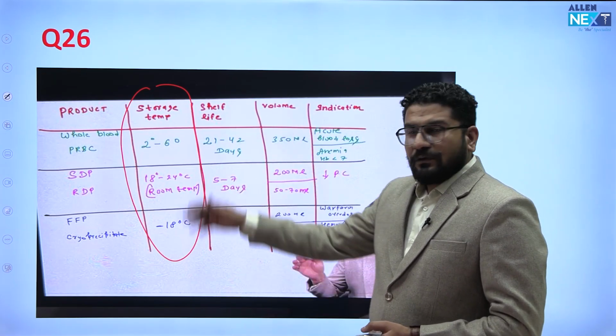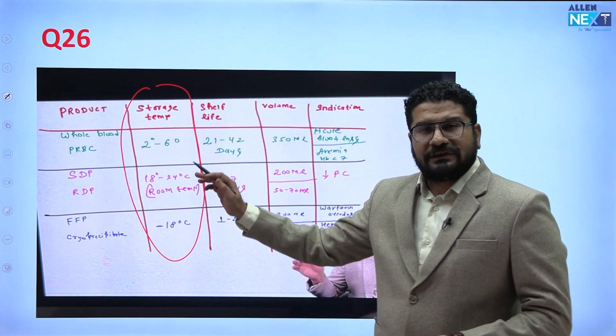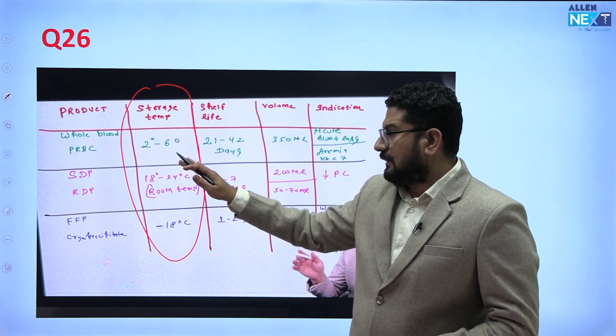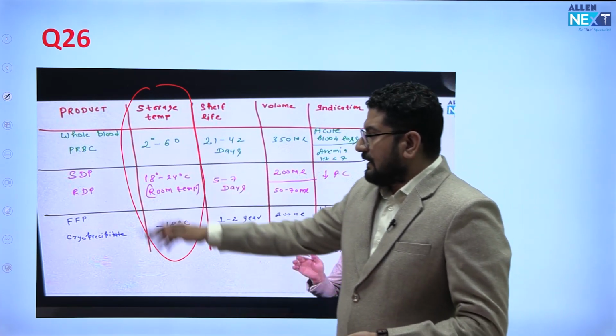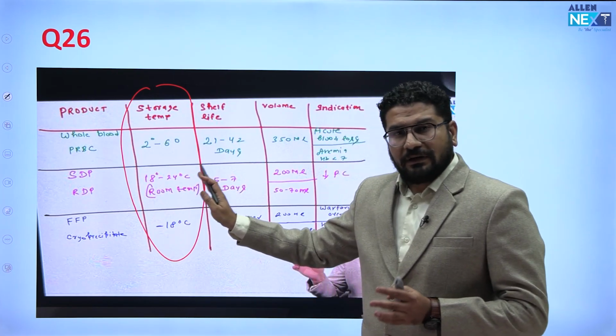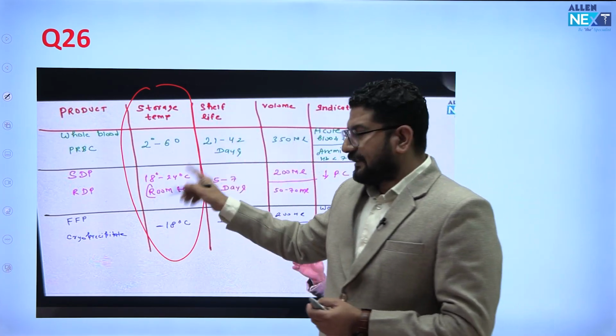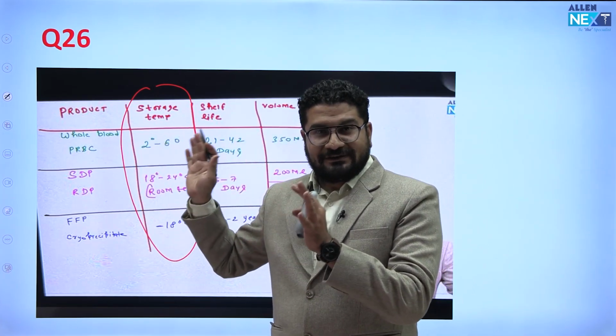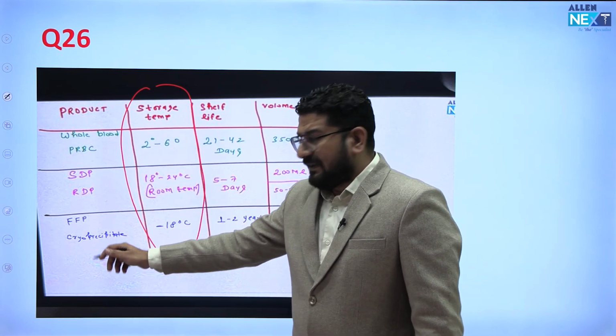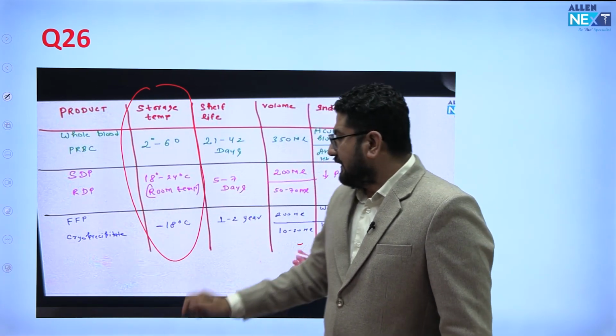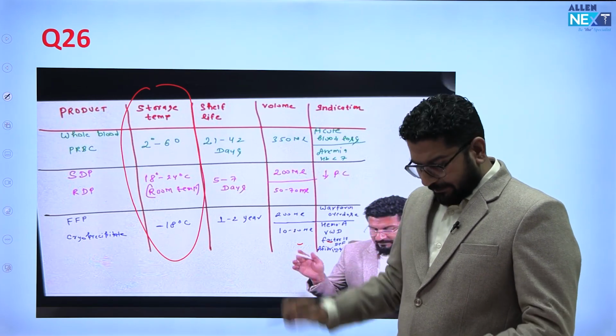Storage temperature for whole blood and PRBC is 2 to 6 degrees, or on an average 4 degrees. That's a normal fridge temperature. SDP and RDP we store at normal room temperature with AC on, 18 to 24, not like Indian summer temperature. And FFP and cryoprecipitate we store at minus 18 degrees. So this was a type of question which came in the exam.